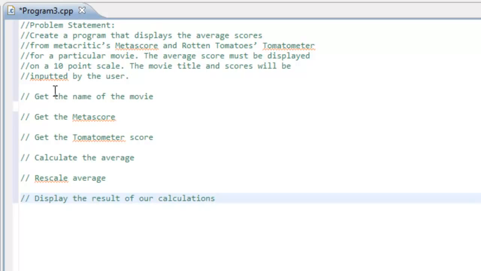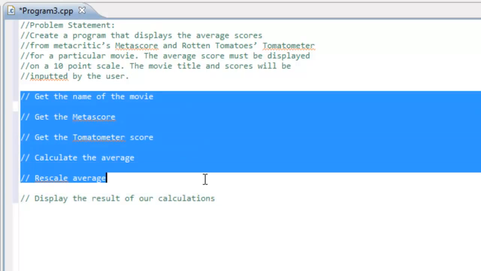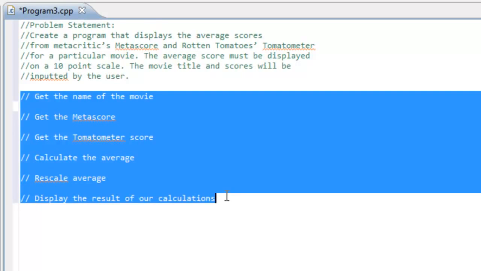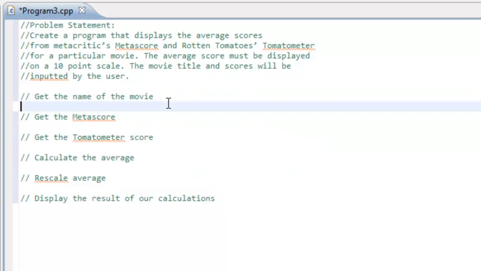And that's basically it. So all this stuff here is a description of our algorithm without actually writing any C++ code. And what we call this is pseudocode. So oftentimes whenever you're in early code development, you want to just sketch out what you want to do without actually writing any specific code. So this just gets you thinking about the problem.